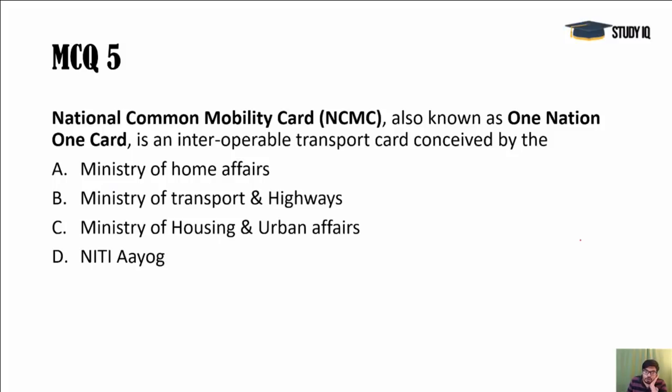Next, National Common Mobility Card, or we famously call it One Nation One Card, which has been in discussion for many years. Now it's an interoperable transport card, and it is conceived by which ministry? Ministry of Housing and Urban Affairs, because transportation, trains, buses and all, are used mainly in urban areas, in cities, metro cities, by people. So they may use many of them. So there must be a simple card, and the process will be very smooth. You just have one card and you can access buses, trains, metros, anything.